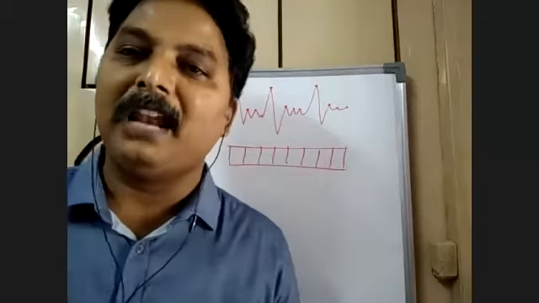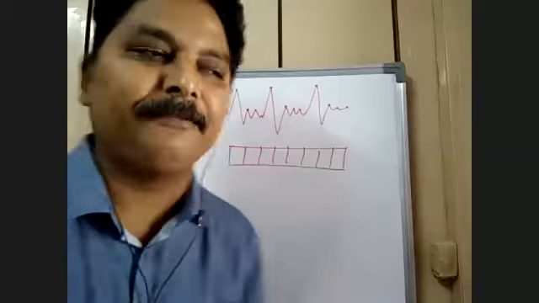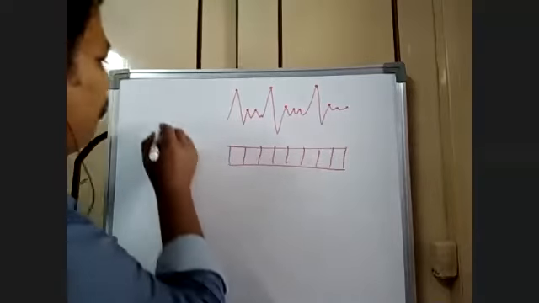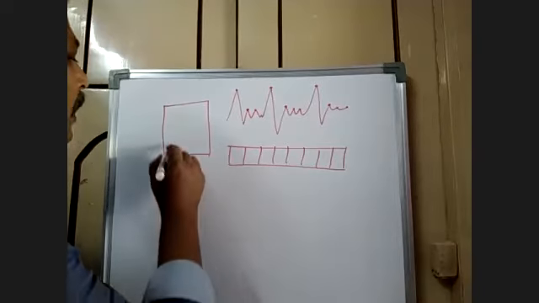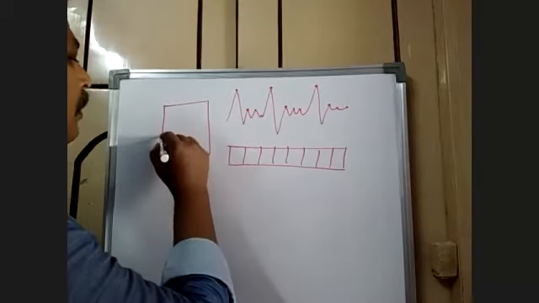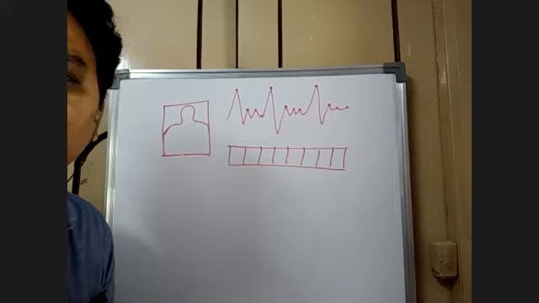Now tell me, what about your photograph? Everybody's passport photo, if you don't zoom, will be like this only.